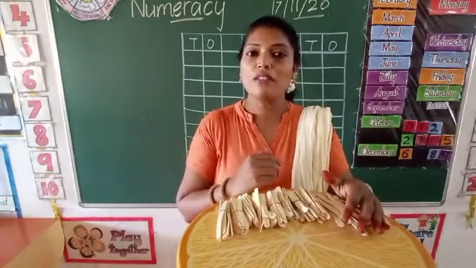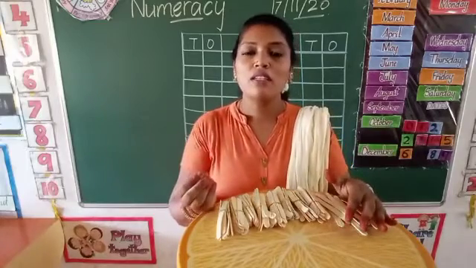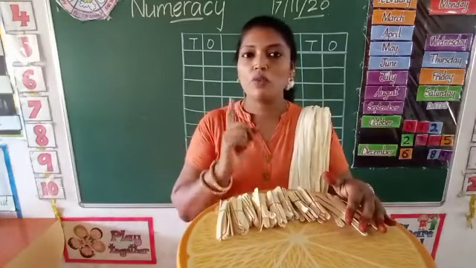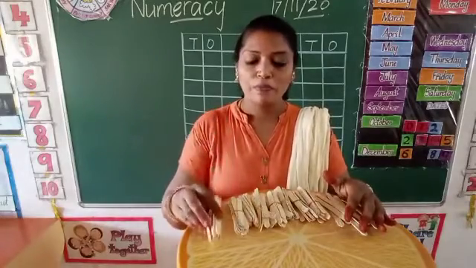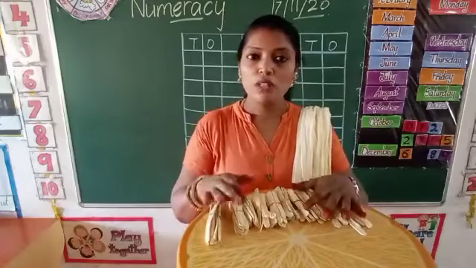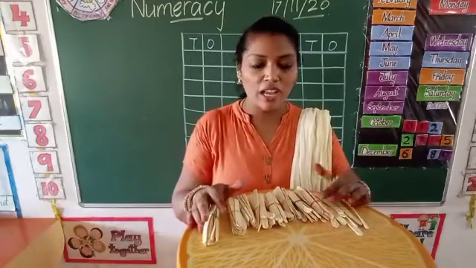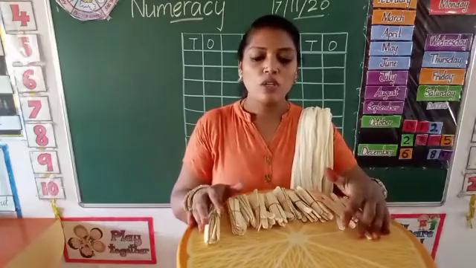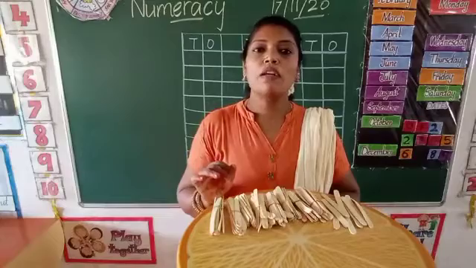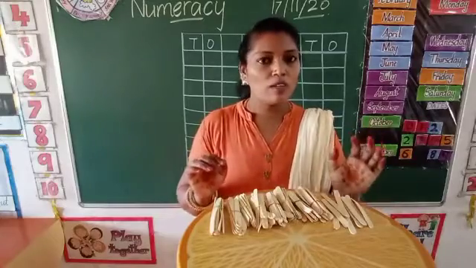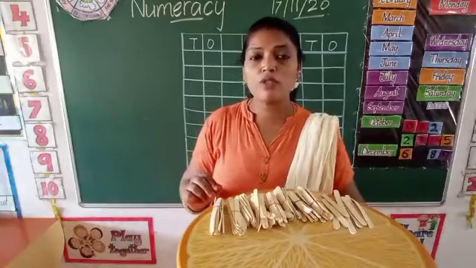But instead of ice cream sticks, we must have buds in our house. So you can make a bundle of buds, 10 in one bundle. Okay, so one bundle means 10. And you have to keep it ready. 1, 2, 3, 4, 5, 6, 7, 8. 8 bundles ready and 9 loose sticks. So I had kept 8 bundles and 9 loose sticks ready. So you can make 8 bundles of buds and 9 loose buds, and ask your kids to count.